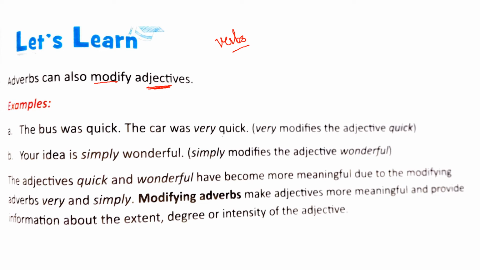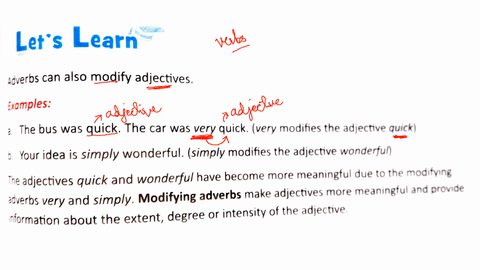So in the first sentence, the bus was quick. Quick is the adjective, right? It is telling us more about the noun, bus, isn't it? In the second one, the car was very quick. Now here the addition of the word very is giving us more information about the adjective. Or you can say very modifies the adjective quick in this sentence.